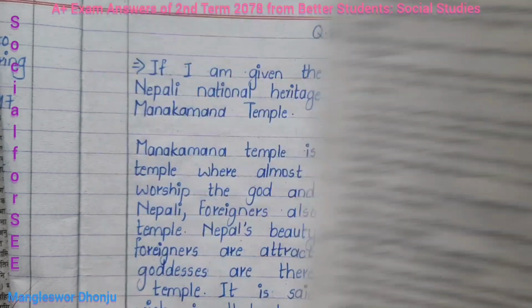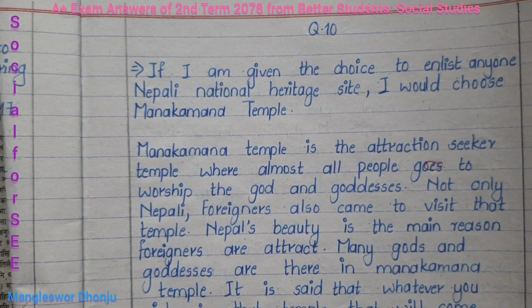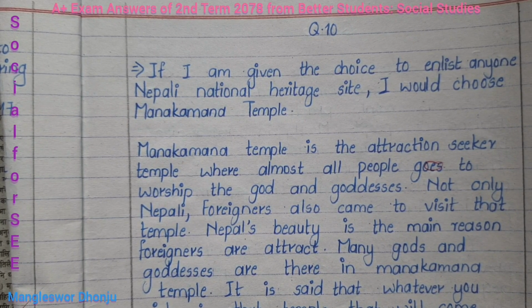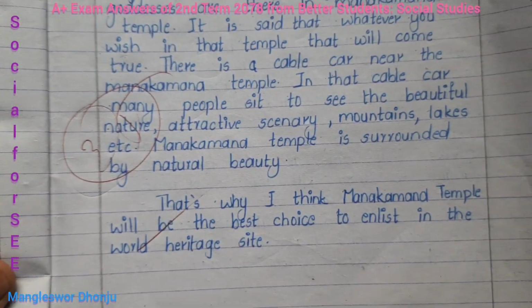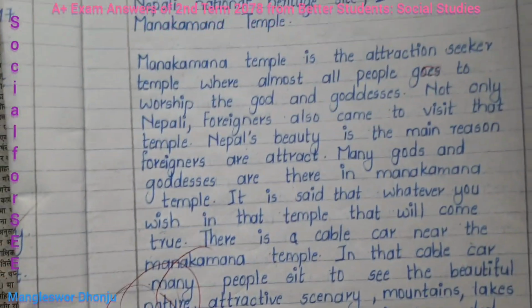Give 3 suitable reasons. Yes, if I am given the choice to enlist any one Nepali heritage site, I would choose Manakamana Temple. Then after the introductory paragraph, she or he presents her or his opinion about Manakamana Temple. And the last paragraph, look at the conclusion style. That's why I gave 3.5 marks.